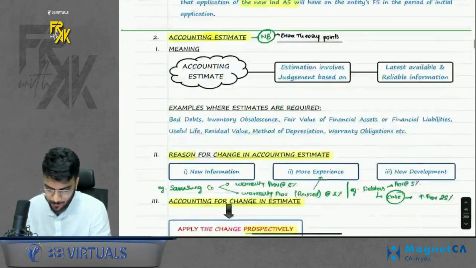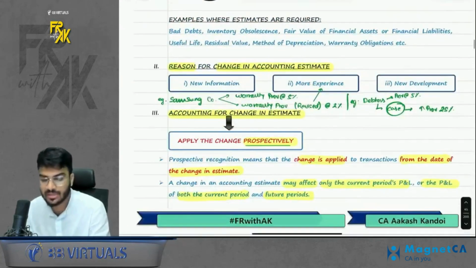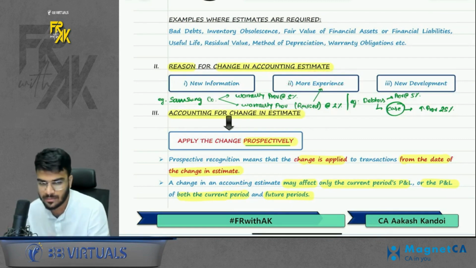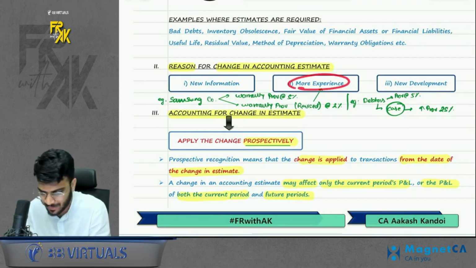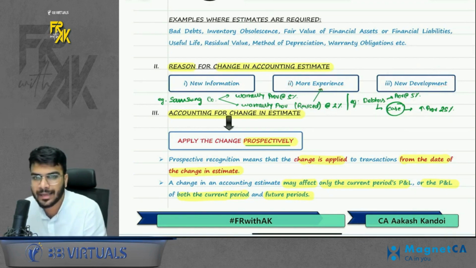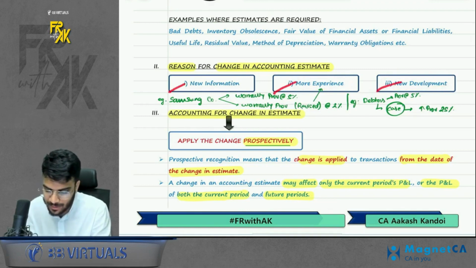Then, can you change any accounting estimate? Yes, you can change in 3 cases. Either you receive any new information because of which you feel that you will have to change your estimate, or you get more experience. You feel that the past estimate is not proper, you have to increase or decrease the estimate based on your new experience, or there is any new development due to which you feel the estimate can change. Due to these 3 reasons, you can change your estimate.